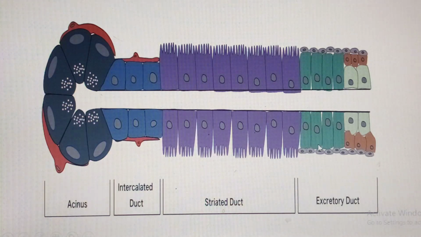Then you get into the interlobular duct, which is pseudostratified columnar, then stratified columnar, then the lobar duct, becoming stratified cuboidal. So as the ducts become larger, they assume stratification, and therefore lobar ducts are not lined by simple cuboidal, but rather the intercalated duct of glands is lined by simple cuboidal epithelium.